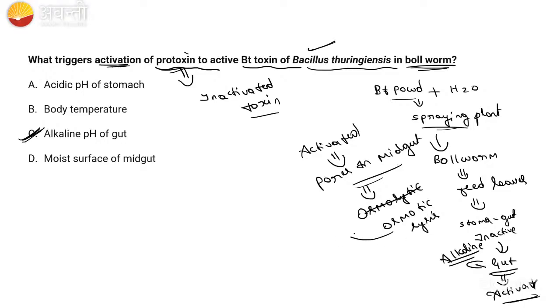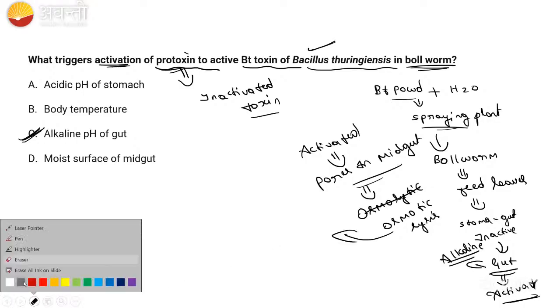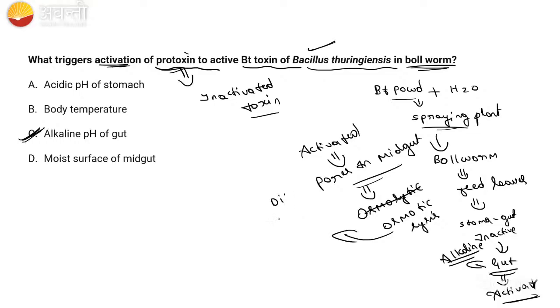So thereby the bollworm will die. It will die. Do you understand, Sanjushri? Sanju, do you understand, Pa?